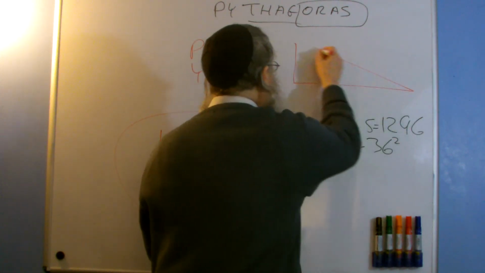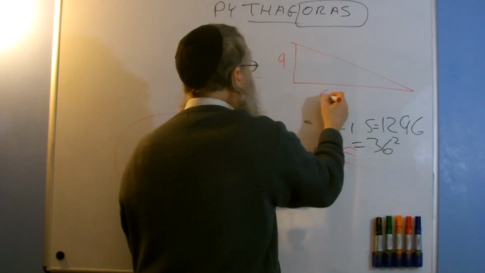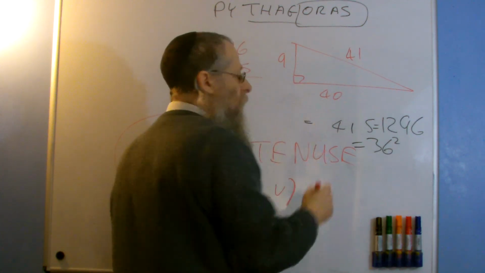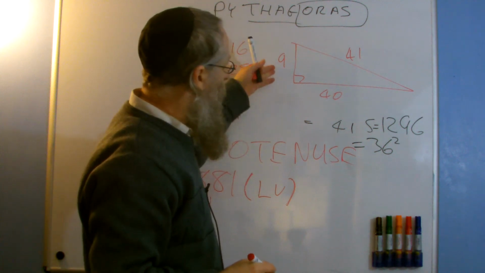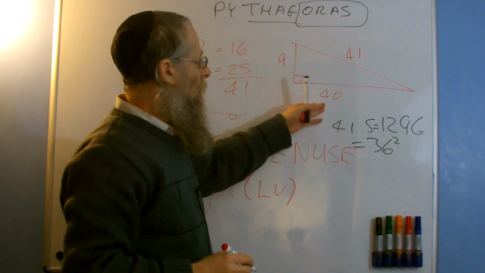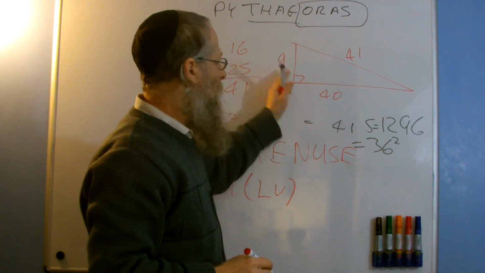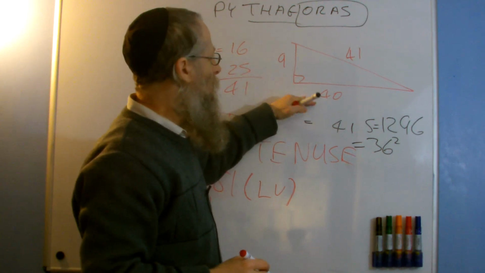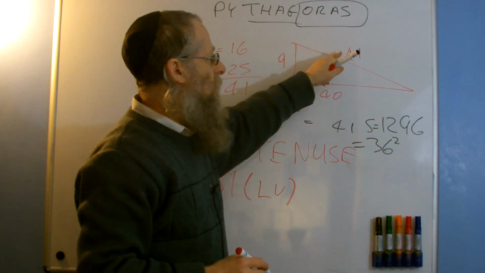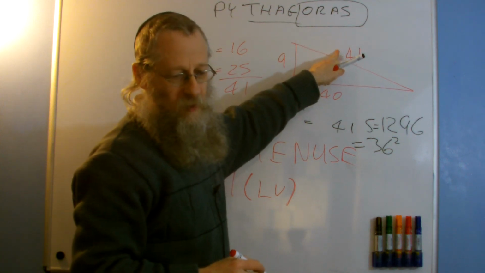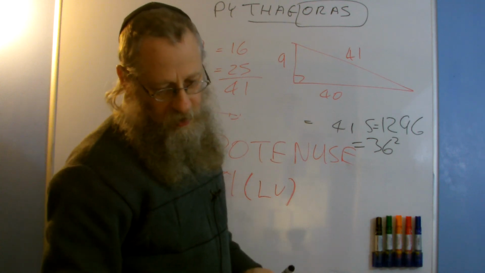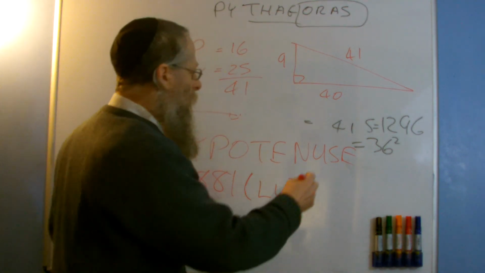It is a 9, 40, 41 triangle. In other words, if I have a side of 9 and a right angle and a side of 40, those two shorter sides, if I square those, I'll get the square of 41. That follows Pythagoras' Theorem.